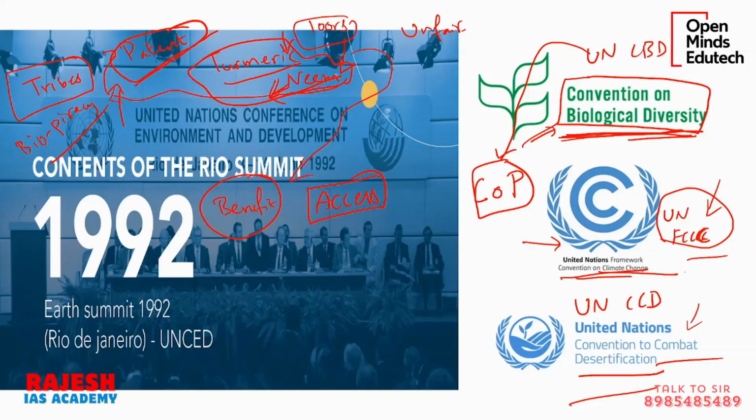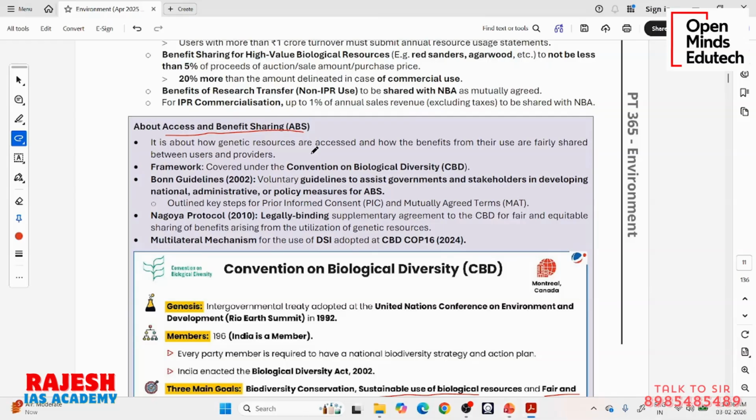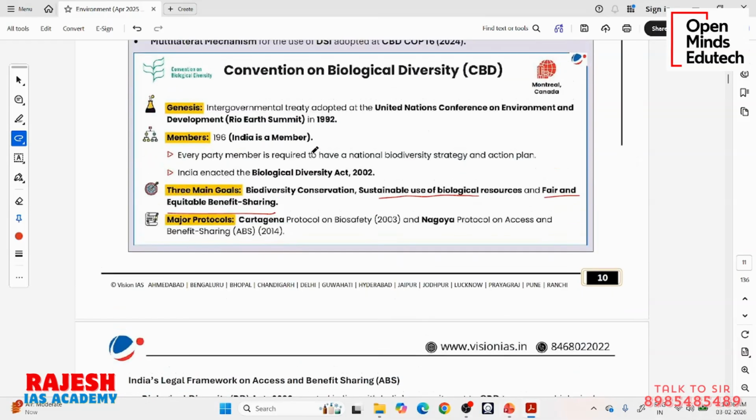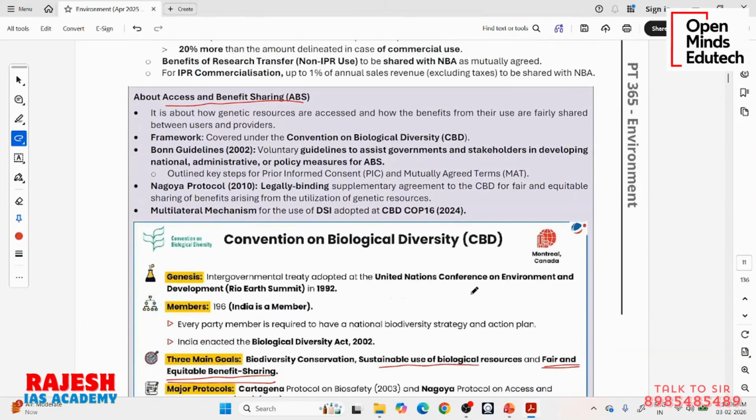Or we can say 10 rupees to these native people, 10 rupees to the Indian government, because it is Indian property ultimately, and 80 rupees to this foreign company. So this is called fair distribution of benefits. There is the concept of fair access and fair distribution of benefits. This Convention on Biological Diversity also has fair and equitable benefit sharing as one of its main goals. It has 3 goals: biodiversity conservation, sustainable use of biological resources, and fair and equitable benefit sharing.